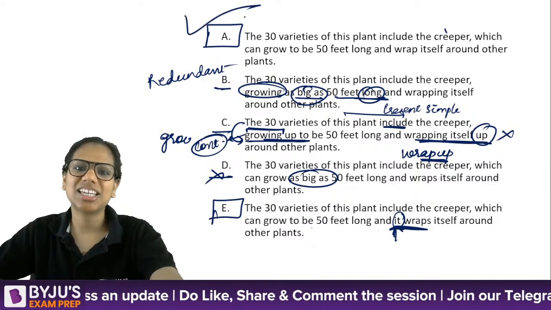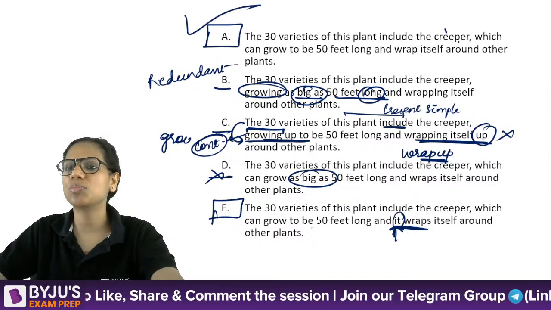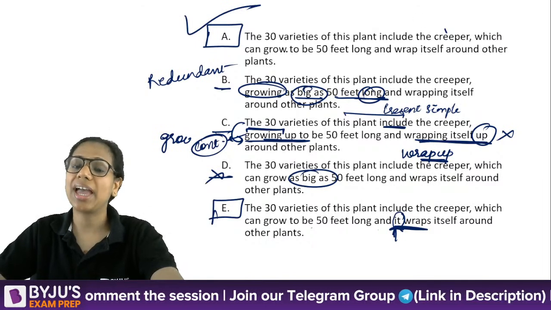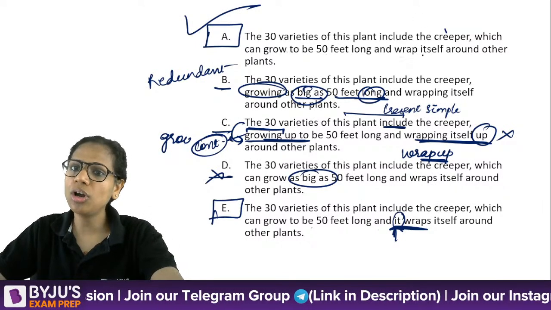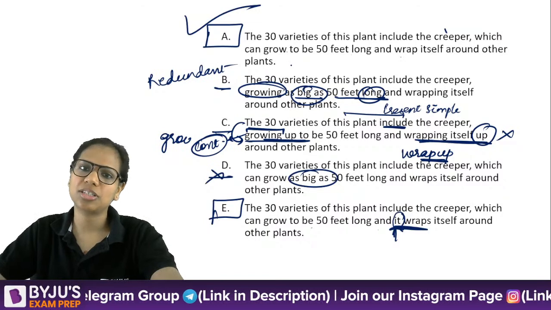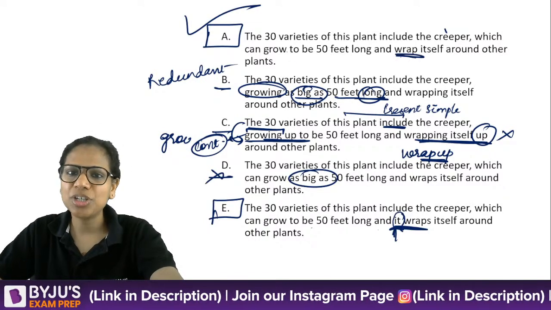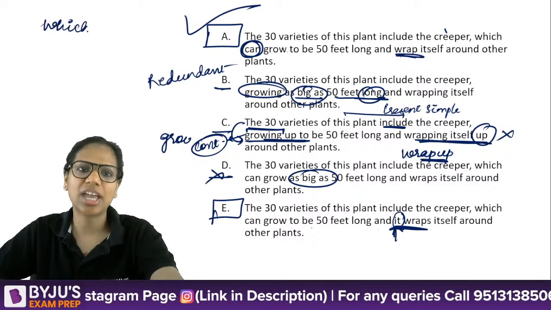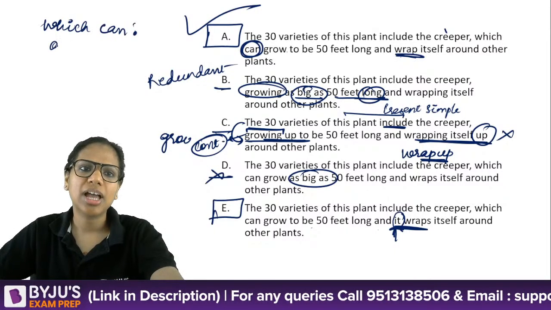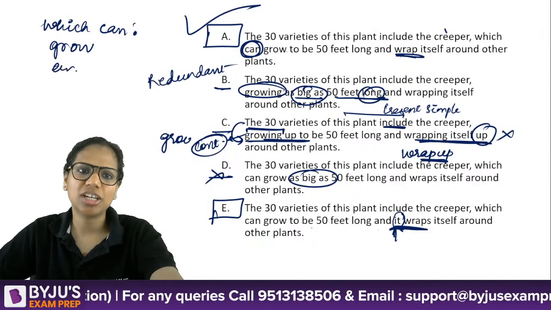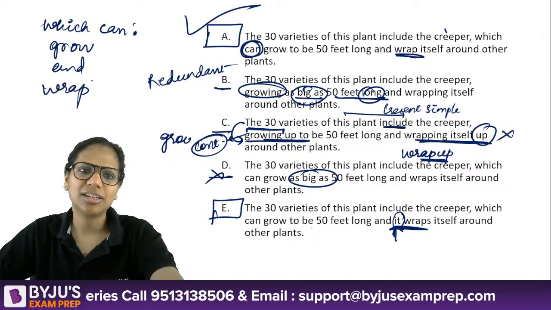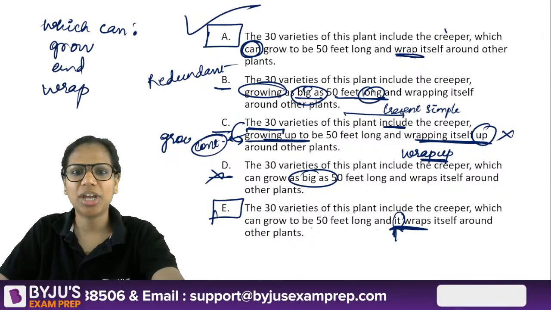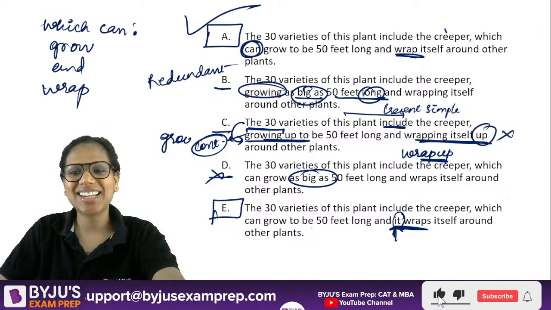The answer is A. The 30 varieties of this plant include the creeper, which can grow to be 50 feet long and wrap itself around other plants. Why this wrap here? Because the can is implied, which can do two things. Which can grow and wrap.